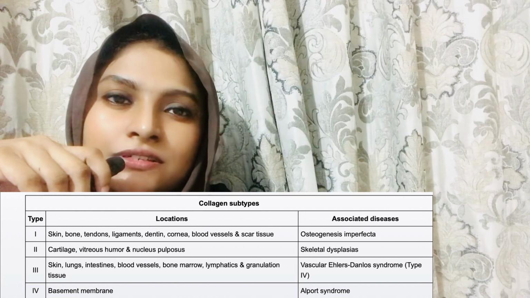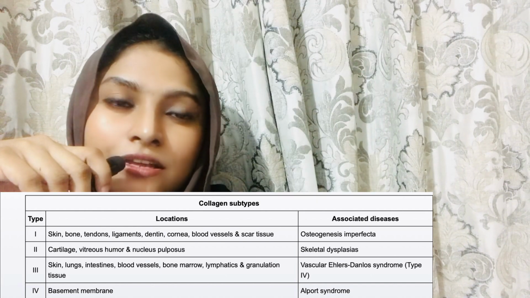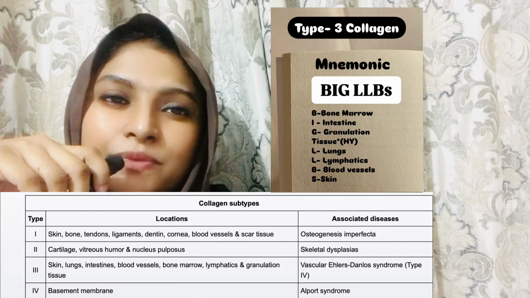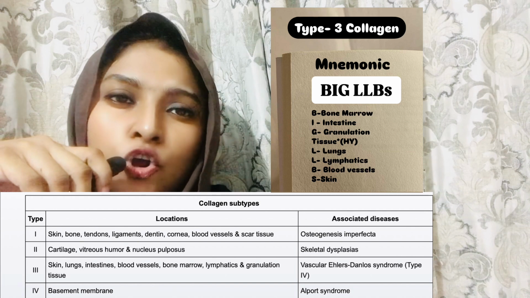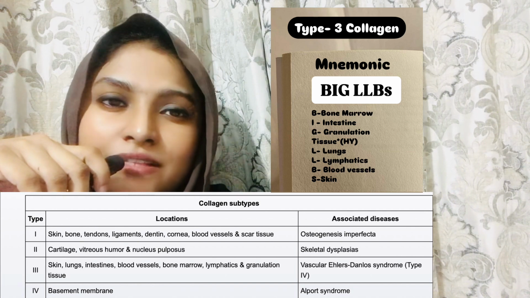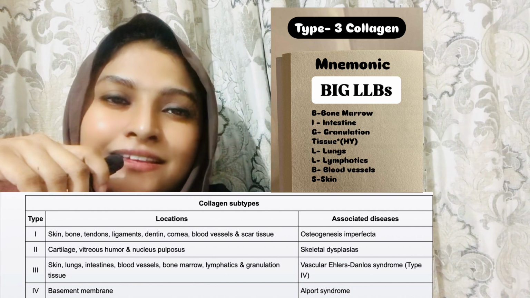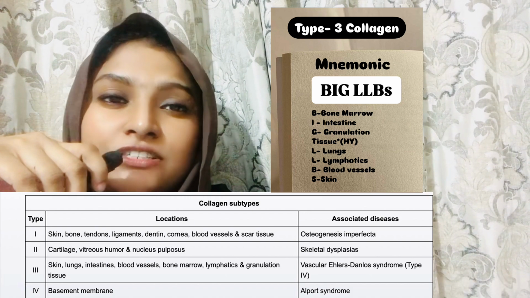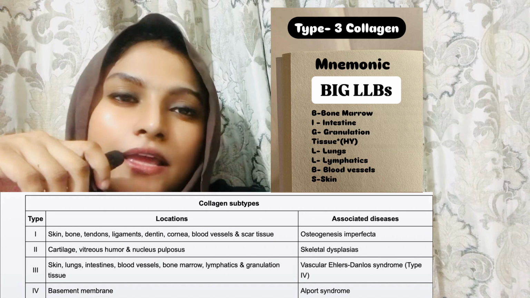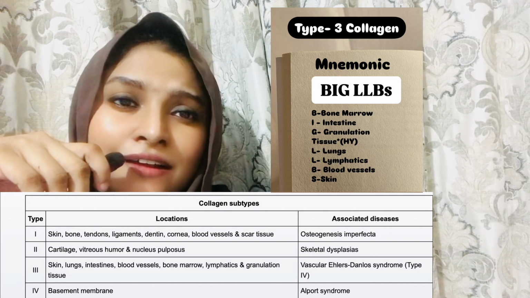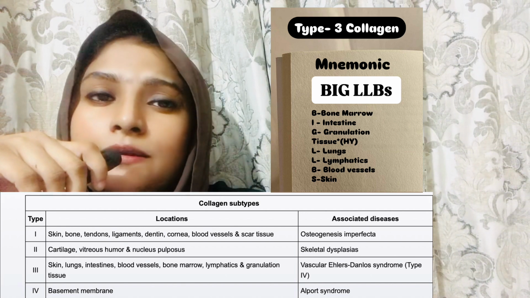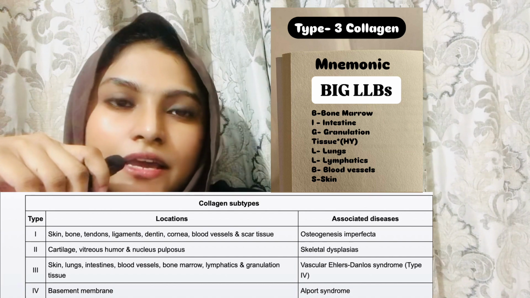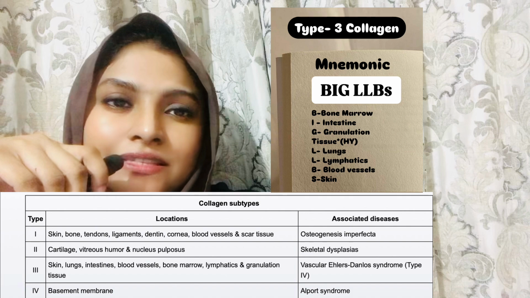Now move to the type 3 collagen. For type 3 collagen, I use the word big LLBs. B for bone marrow, B for blood vessels, I for intestine, and G for granulation tissue. This is very high yield. L for lung, L for lymphatics, and B for, again, you can say bone marrow or blood vessels. S for, you can say skin.